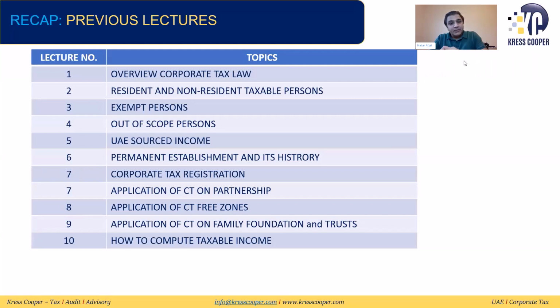We have discussed UAE sourced income, permanent establishment, and the history of the permanent establishment. Corporate tax registration based upon the guidance issued by the Federal Tax Authority. Application of corporate tax on partnerships, free zones, family foundations and trusts. And our last lecture was how to compute taxable income.